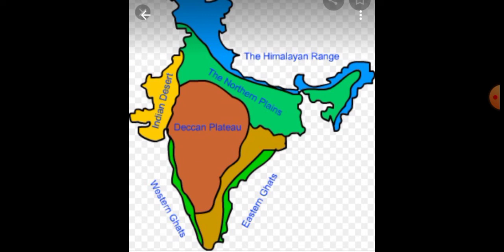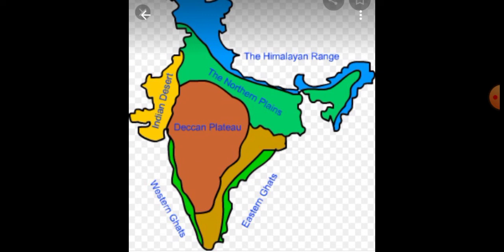Students, you have to buy 40 India outline maps, and on each map you have to mark the places I mentioned, particular places in one map. In today's class, one map you have to do for this Deccan Plateau alone.